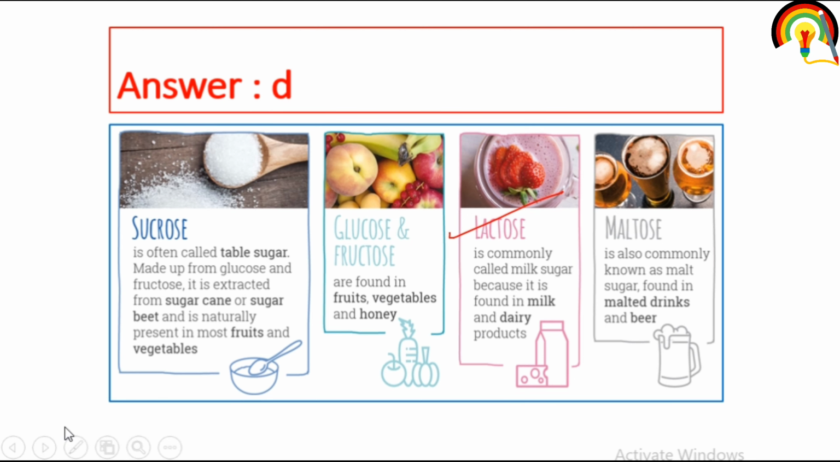Lactose is commonly called milk sugar because it is found in milk and dairy products. Sucrose is called table sugar, made up of glucose and fructose, and is extracted from sugarcane or sugar beet and is naturally present in fruits and vegetables. Glucose and fructose are found in fruits, vegetables and honey. Lactose is mainly called milk sugar because it is present in dairy products as well as in milk. Maltose, also commonly known as malt sugar, is found in malty drinks and beer.